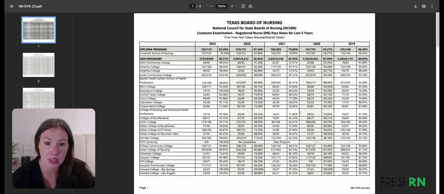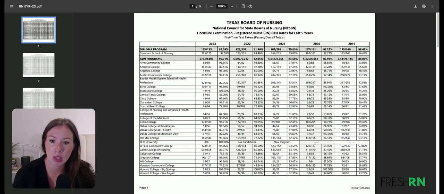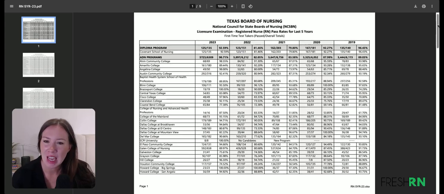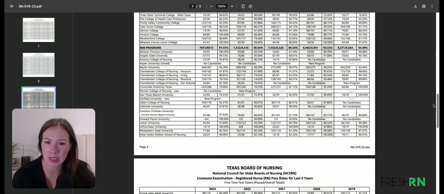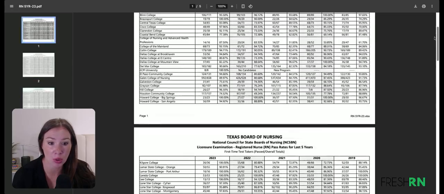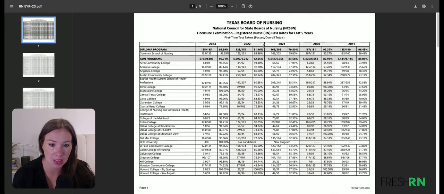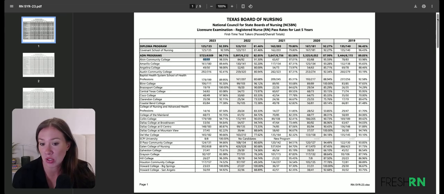All right, here's this. And you can see it looks very similar. We've got very similar data. They separated it from diploma, which I thought was interesting. They only have one diploma program. ADN programs. And then we scroll down here, we can see BSN programs. So you look for your program, and you can see the years for which you can see NCLEX pass rates. So with this very first one, Alvin, in 2023 they had 69 people sit for the exam and 68 of them passed. Phenomenal pass rate. And then you can go all the way back to 2019. And so you can just find your school and look.